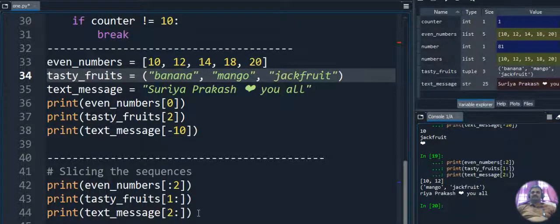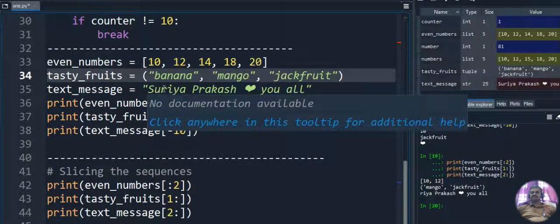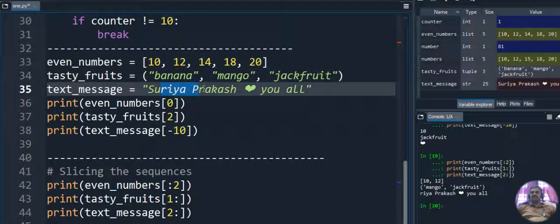Okay. Now let's see the next one, 2 colon. As I told, from the second position to the last. This is the 0th position, this is the first position, and the second position starts from R. So RIYA until the end of the message we are getting as output. The 0th and first positions will be discarded. So this is 2 colon.